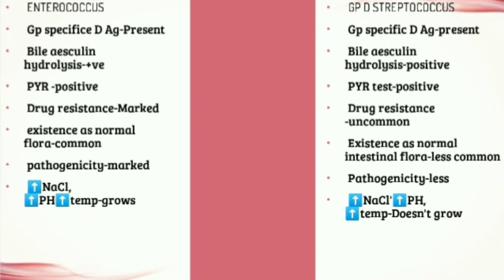Enterococcus is more common as normal intestinal flora, and the pathogenicity is markedly observed in the Enterococcus and less observed in group D Streptococcus. The Enterococcus can grow in high temperature conditions and in presence of 6.5% NaCl and 9.6 pH and all.